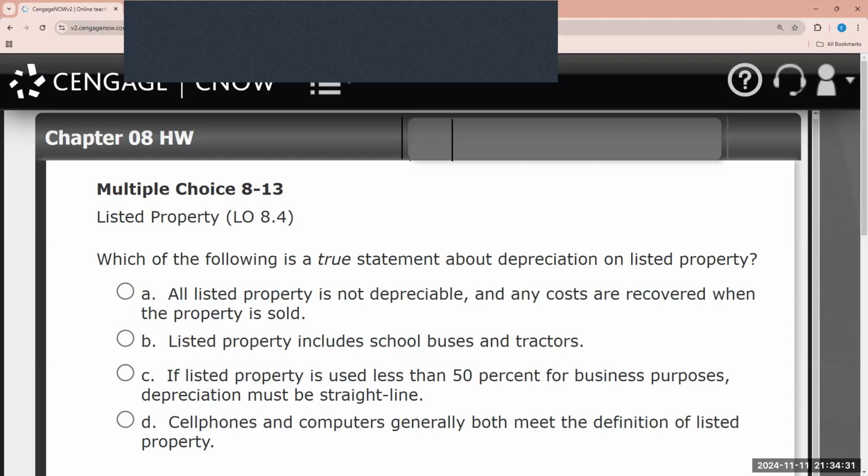So D states cell phones and computers generally both meet the definition of listed property. So again, generally, no, it really ultimately all depends. There are some things that you really need to factor in, and the best answer choice is going to be C in this case.